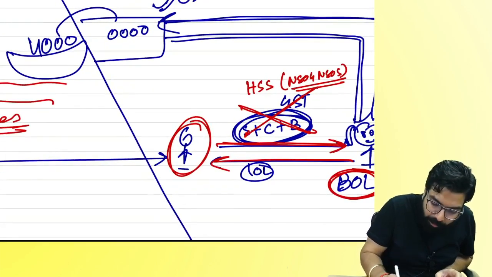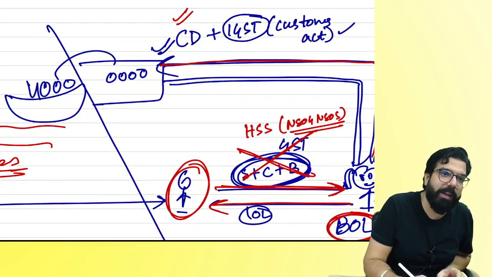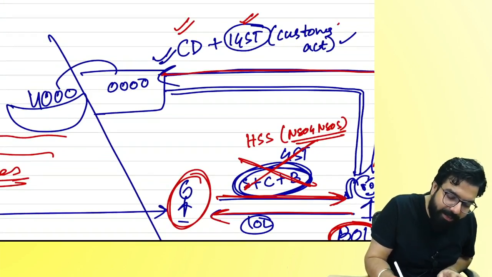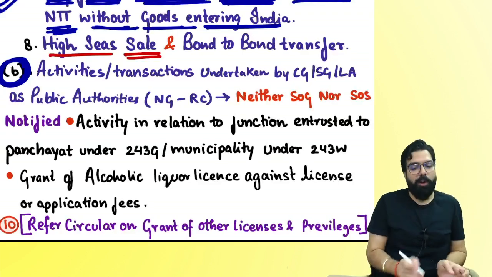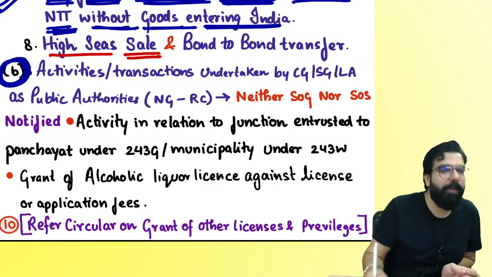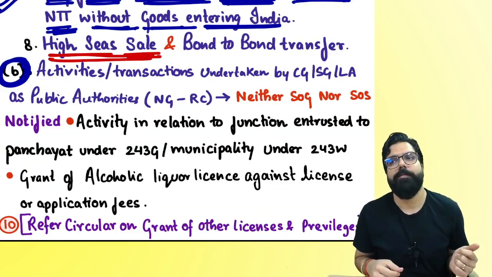Why? Because when she goes to the custom port, she has to pay custom duty also to clear the goods, plus she has to pay IGST under the Custom Act. And hence, under the GST Act, they told high sea sale will be neither supply of goods nor supply of service. People, what is high sea sale?